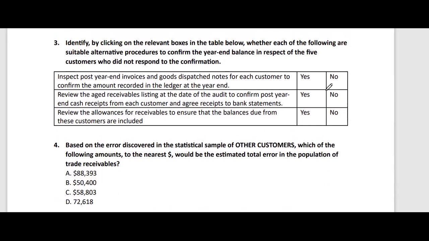Identify by clicking on the relevant boxes in the table below whether each of the following are suitable alternative procedures to confirm the year-end balance in respect of the 5 customers who didn't respond to the confirmation. So what I have to do is read every single one of these 3 statements and think whether this step is an alternative procedure for these 5 customers or not.